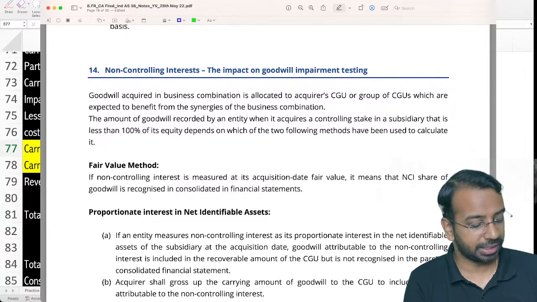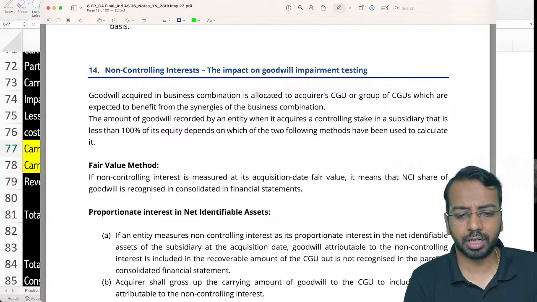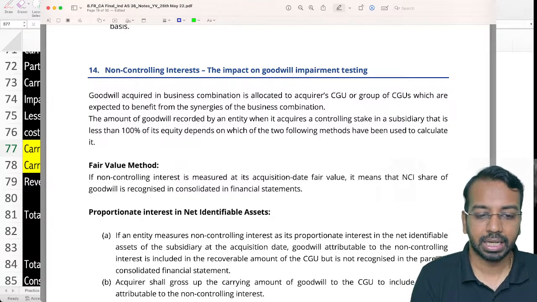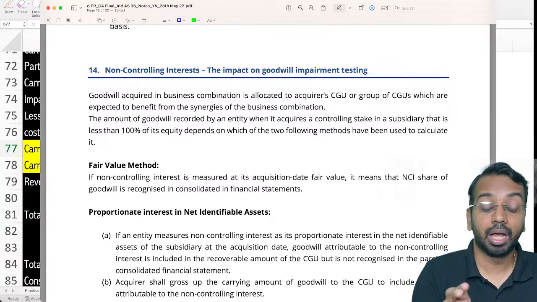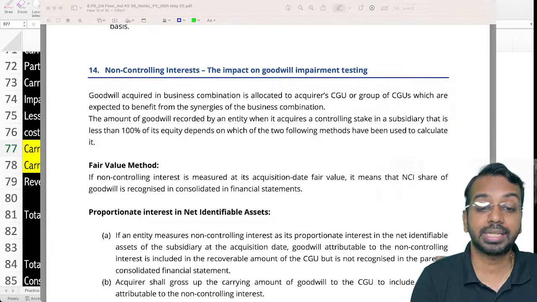I'll again put out a detailed video. Those of you who want to understand the detailed concepts, the logic behind that, I'll definitely put out a separate video on this. You can have a look at that alongside. But here we'll be looking at a question on non-controlling interest and how do we calculate the reversal when there is a non-controlling interest and goodwill.